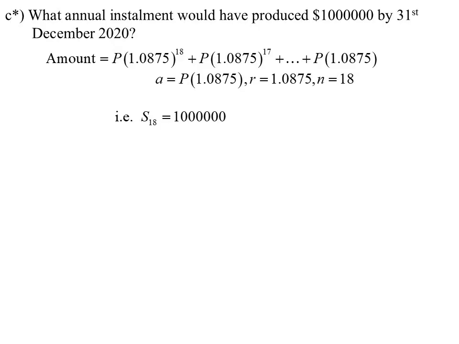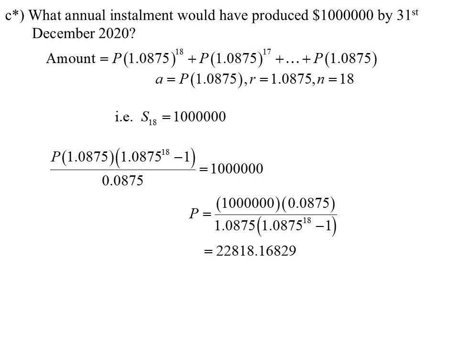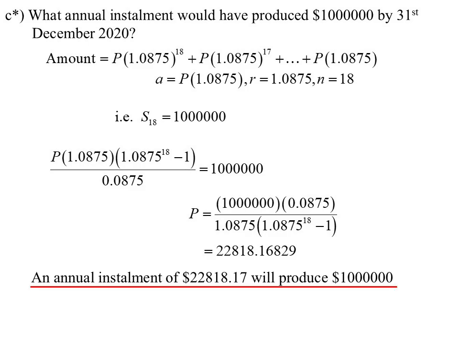Again, we're saying, well, when is the sum equal to $1 million? There's our formula. We just rearrange that, and we've got how much to put in each year. Wanted $1 million? Yeah, you've got a lazy $23,000 lying around? Not a problem. Put it in at the beginning of each year and you'll get $1 million.